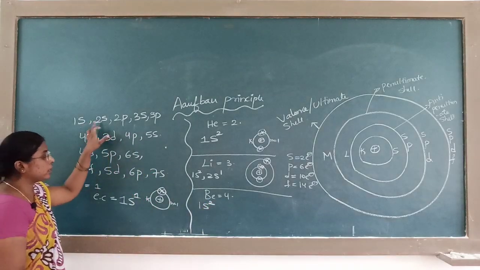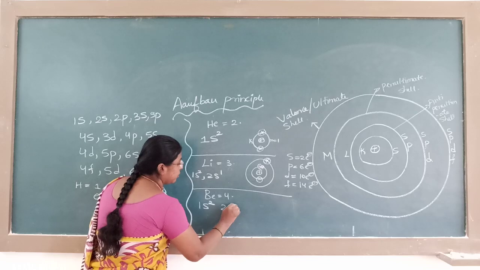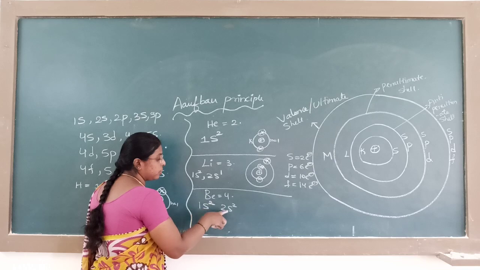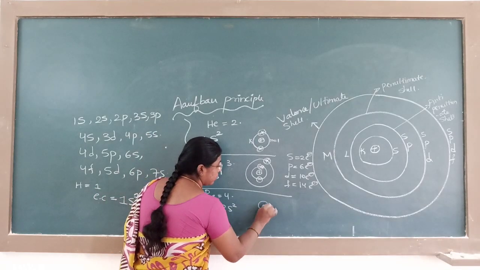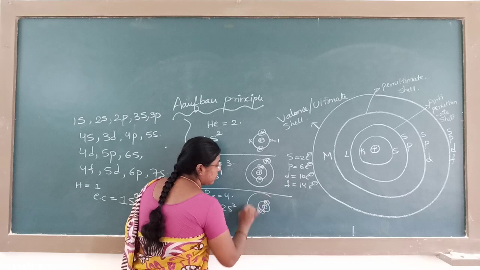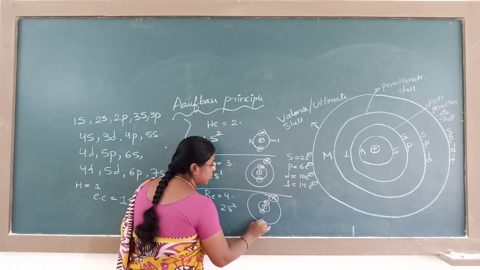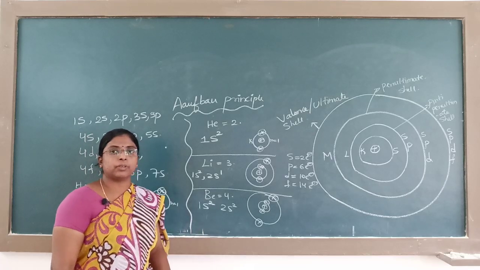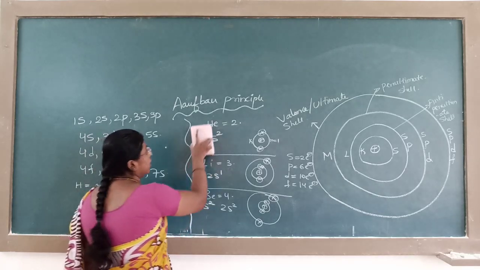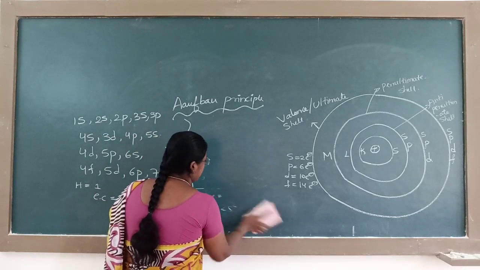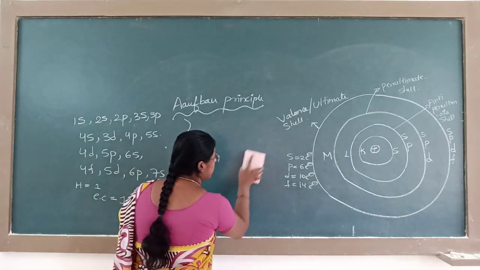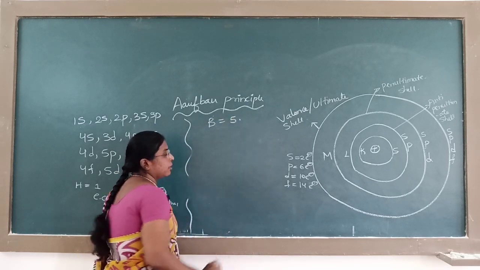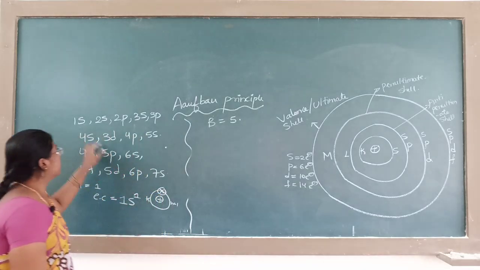1s2, 2s2. 2 plus 2, 4. The first shell has 2 electrons, and the second shell also has 2 electrons. In this way the electronic configurations are given for the elements. After beryllium, next comes boron. What is the atomic number for boron? 5.